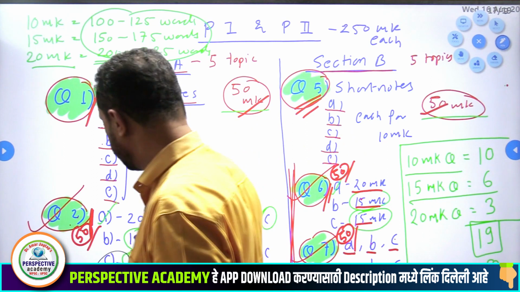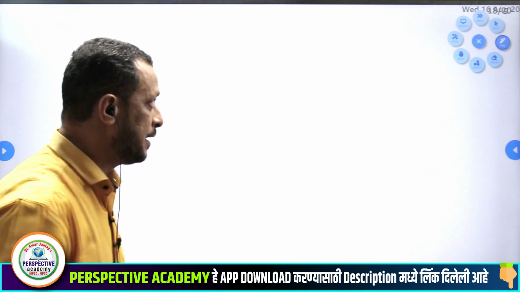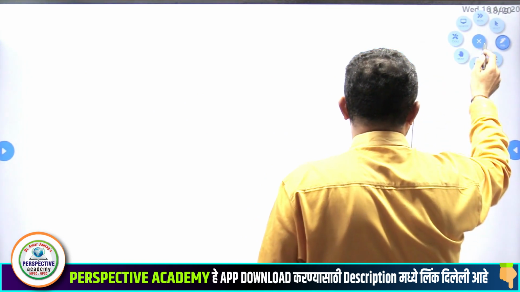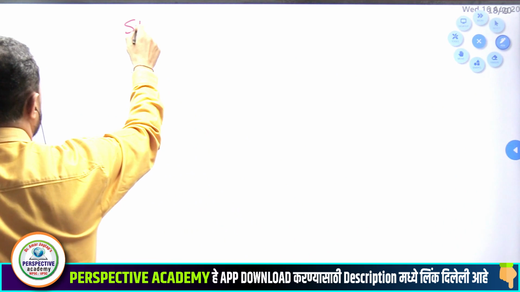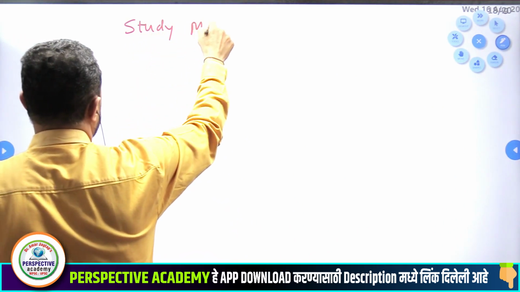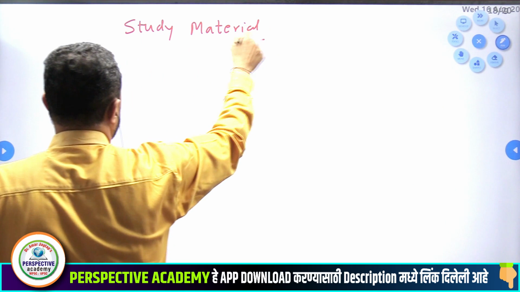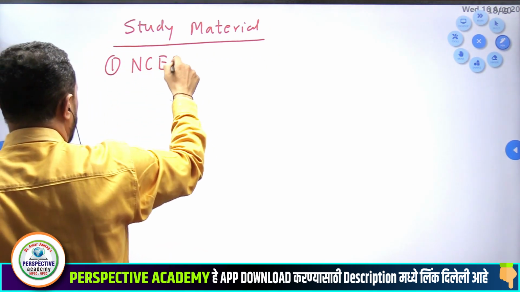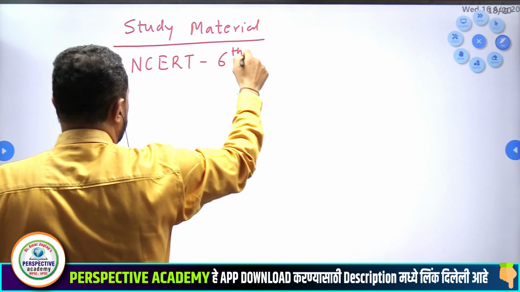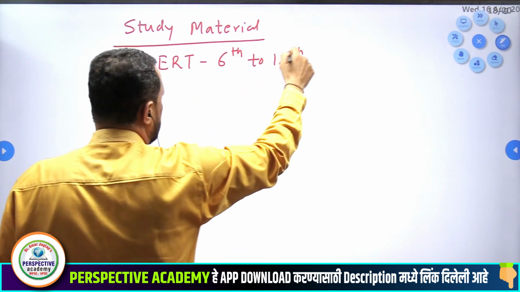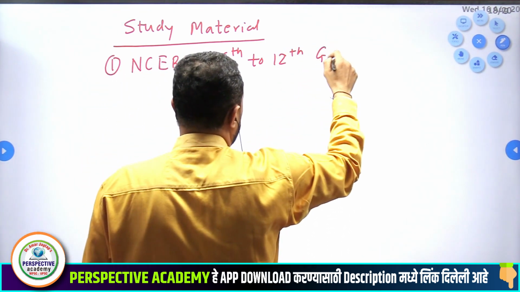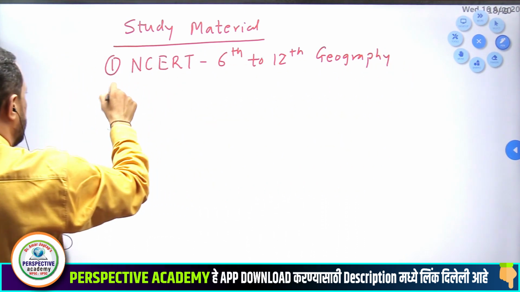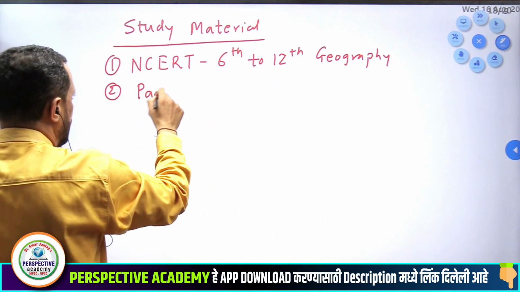Now the last thing about this whole discussion is the study material. Of course, the first and the most important is going to be NCERT 6th to 12th textbooks of geography. Clear? Second thing will be for paper 1.